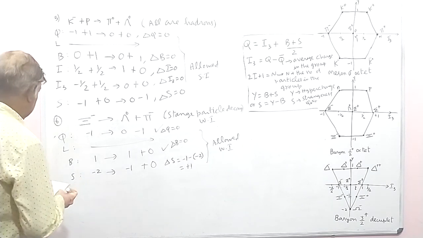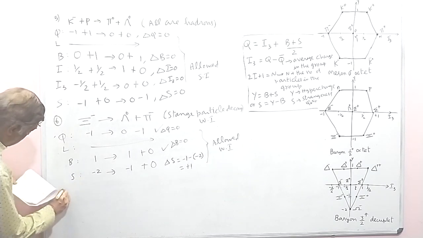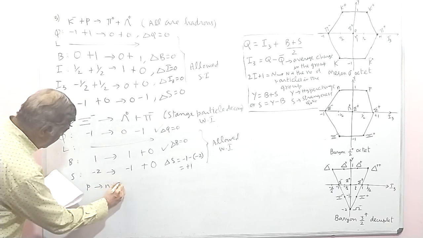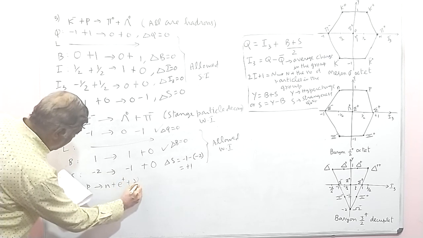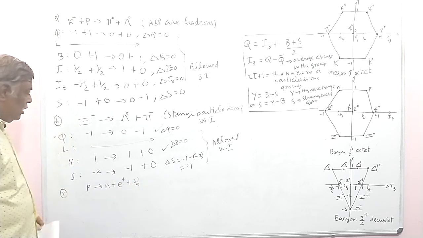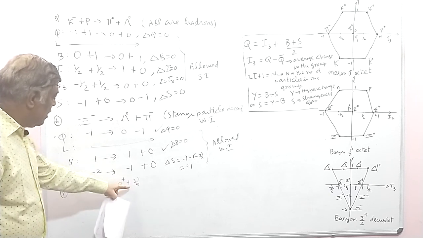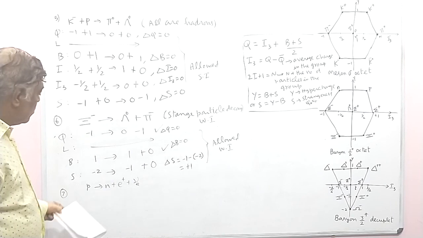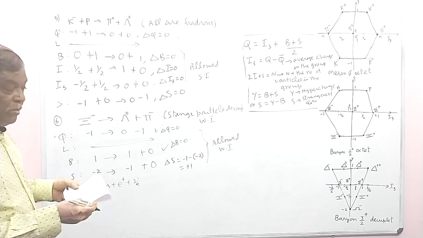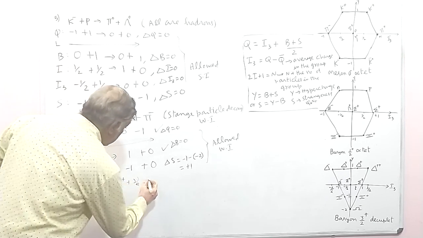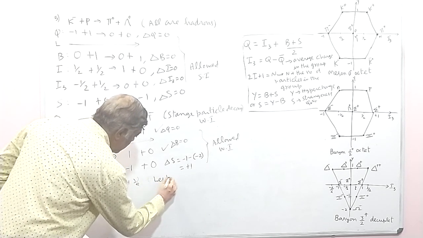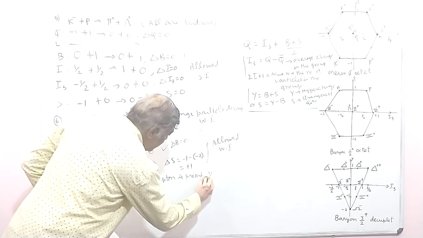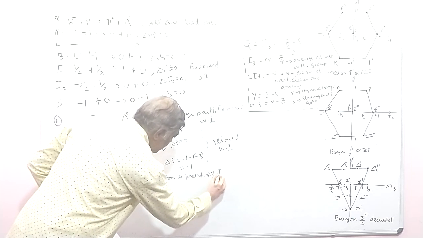Next, we consider a problem: P goes to N plus E plus nu E. Now, the positron and the neutrino here are leptons. So, since a lepton is present, it must be a weak interaction. So therefore this is a weak interaction.